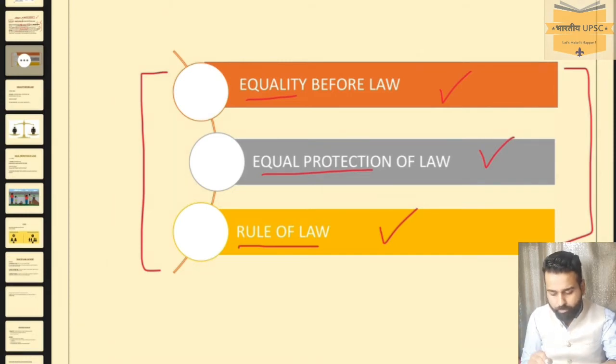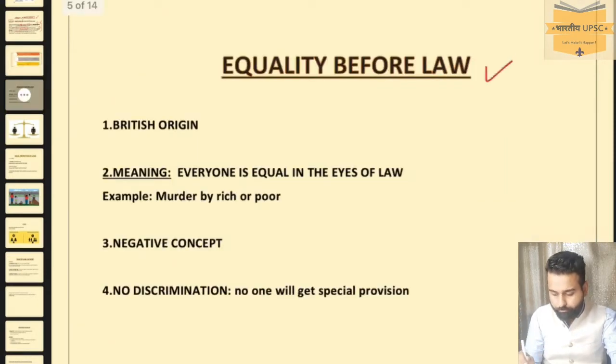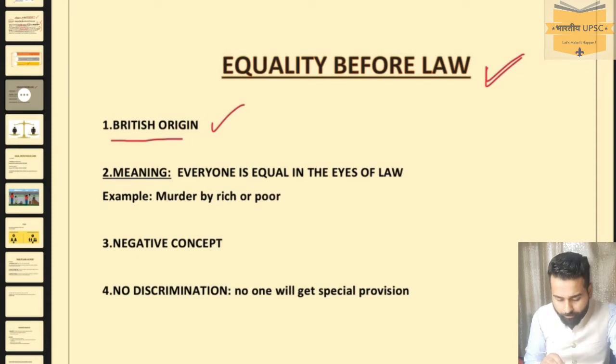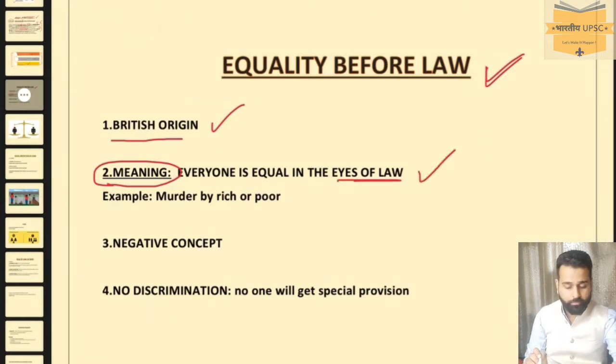So we'll start with the first, equality before law. What is this? See, it is of British origin and mainly practiced in England. If we go by the meaning, it is everyone is equal in the eyes of law. Everyone is equal in the eyes of law.